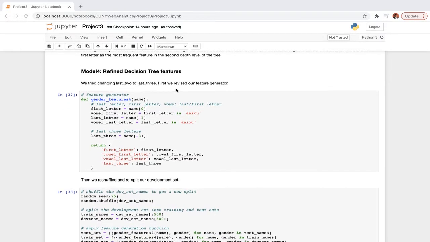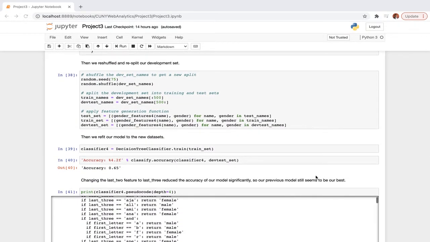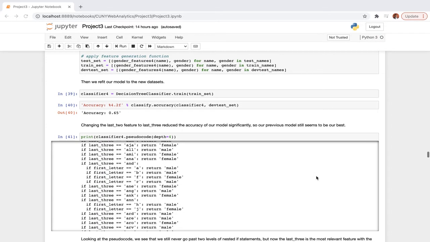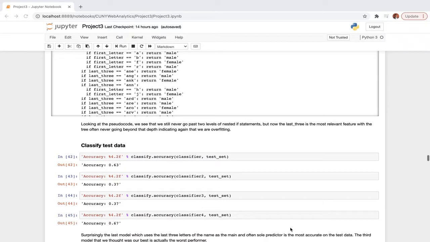So we defined our predictors, and this time around we decided to use the last three letters in the name as opposed to the last two, and we reshuffled the sample data and applied the model, and this time we got a slightly lower accuracy of 65%. So changing the last two to last three reduced the accuracy. So our previous model still seems to be our best model so far.